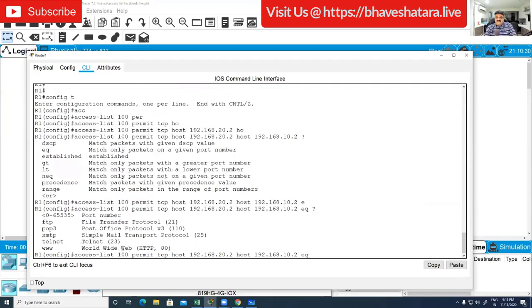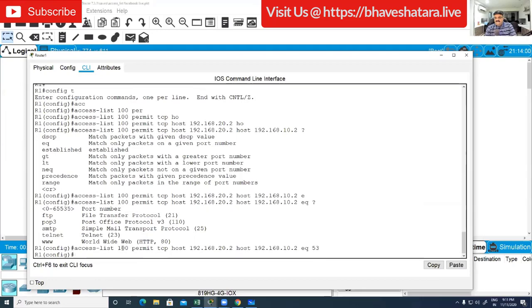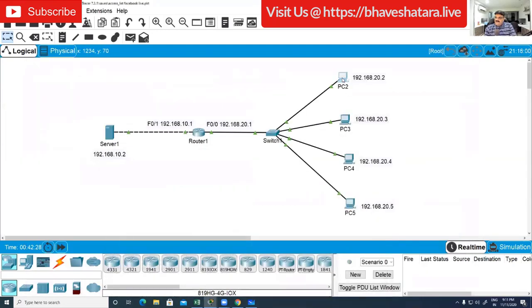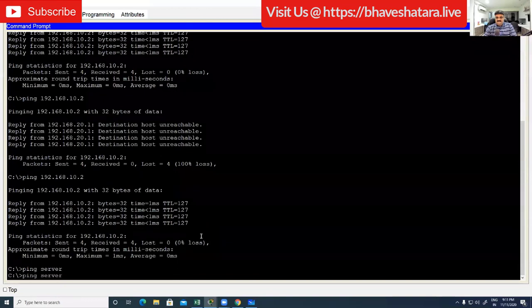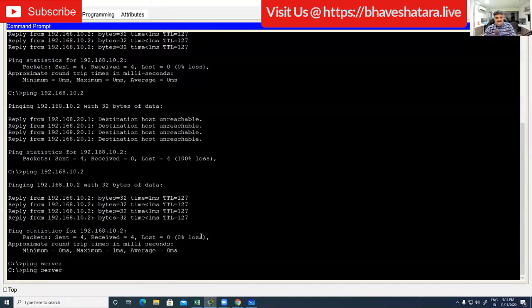Then you can say which traffic you want to allow. I want to allow DNS, which is port 53. So now it is allowed. Let me try this. Not working.